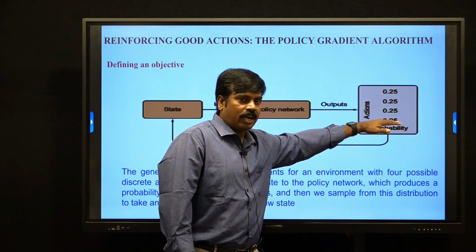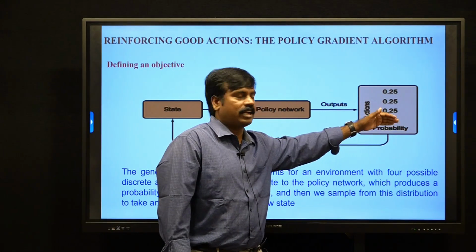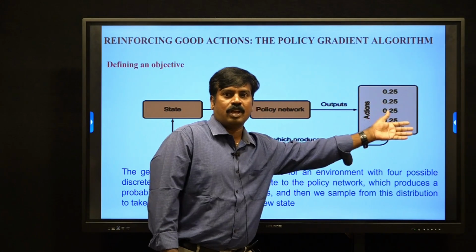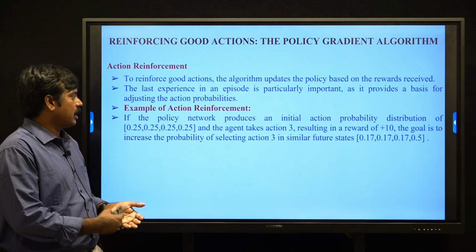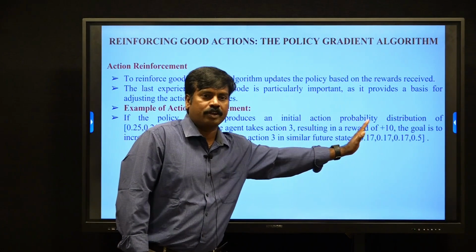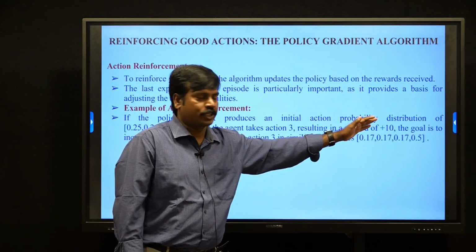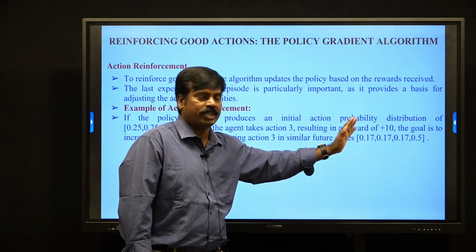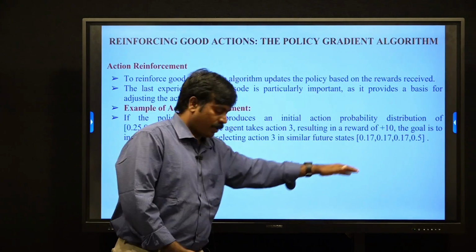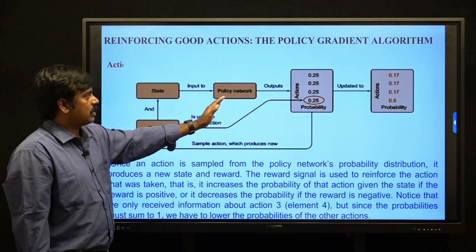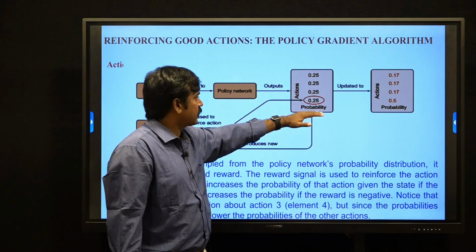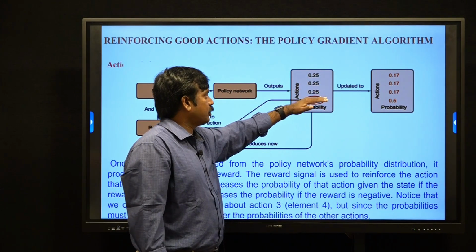If we randomly select the last action and it gives a positive reward, plus 10, then the probability distribution automatically changes in the next iteration of this episode. The state is input to the policy network, and the output in the previous case was 0.25, 0.25, 0.25.